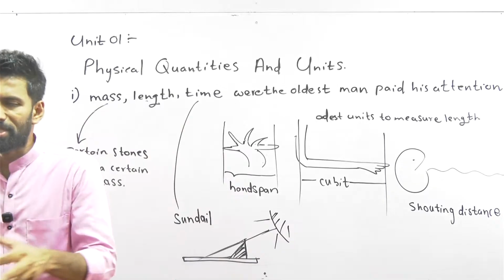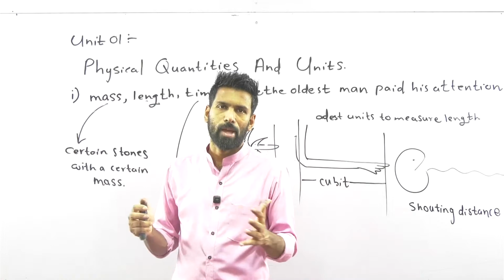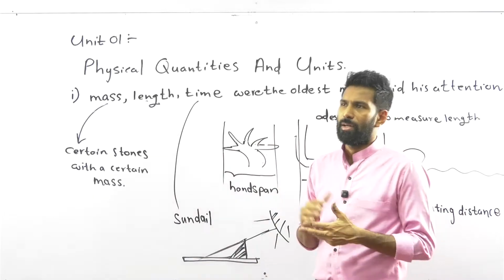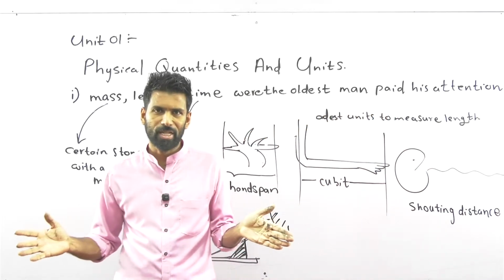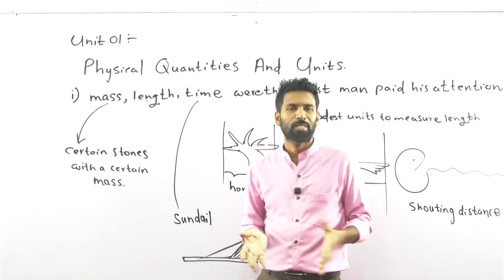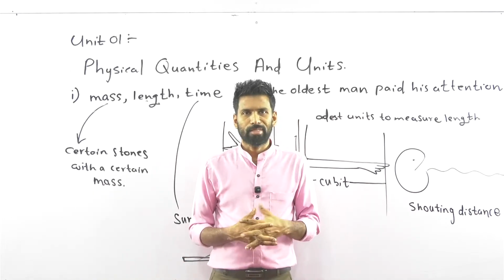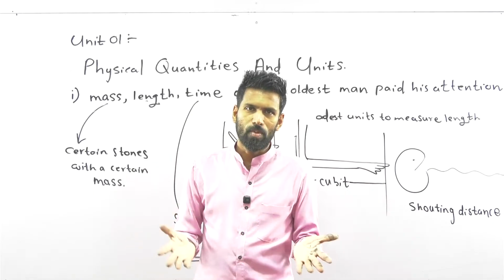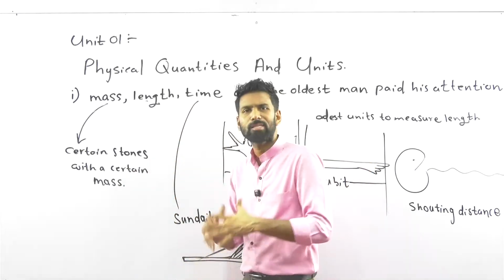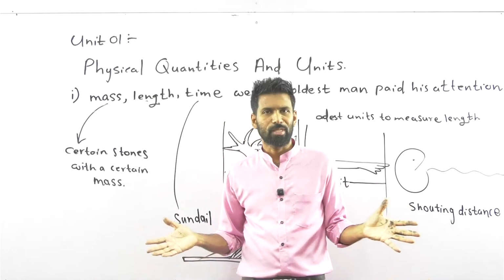Now, you don't need to study these things for the exam. Just remember these things as facts. Okay, so this is what I'm saying. In old days, length, the gap between two points, and mass, the amount of matter, and time were the oldest physical quantities. People used cubits, handspans, shouting distance, stones to measure mass, and sundials. Likewise, there were many old units to measure these physical quantities.